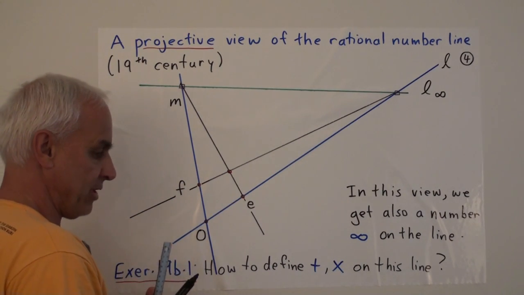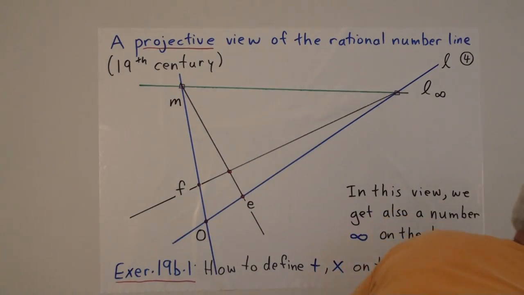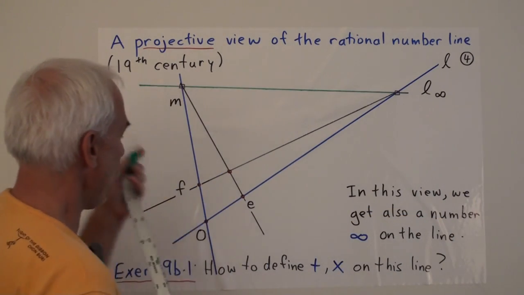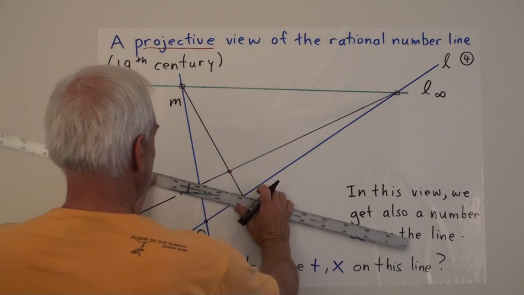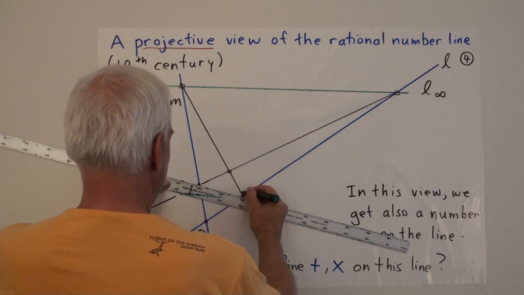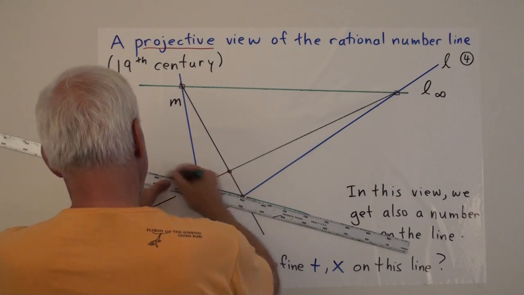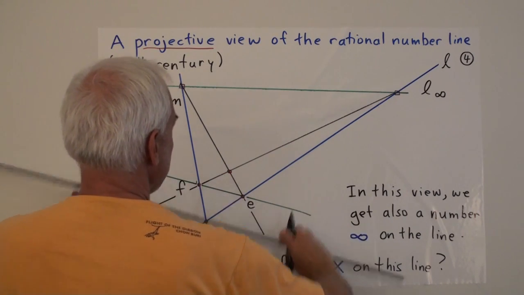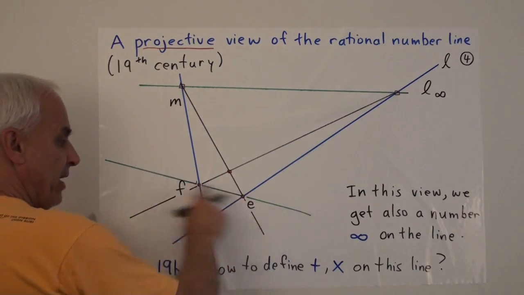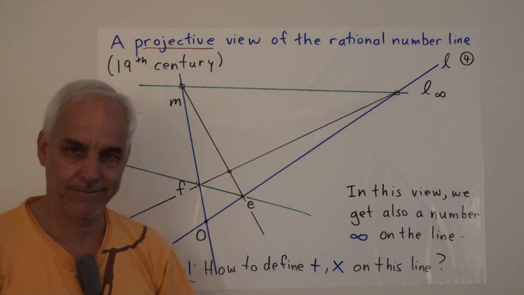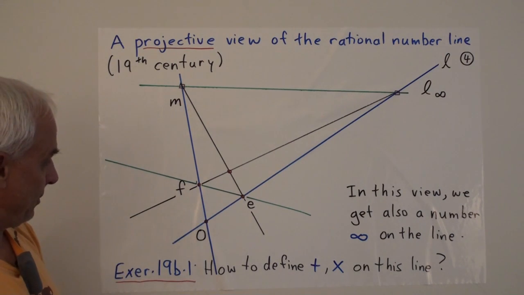All right, so now what did we do? Well, now what we did is we drew some more lines, these diagonal lines. First of all, this one here. And then through this point, a line that's parallel to this one. What would that mean?